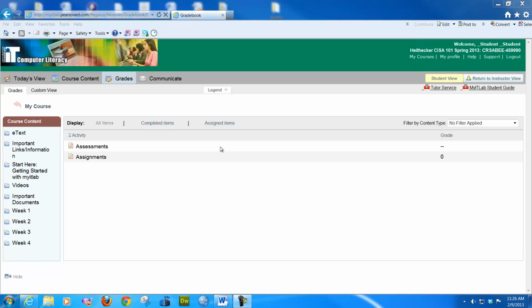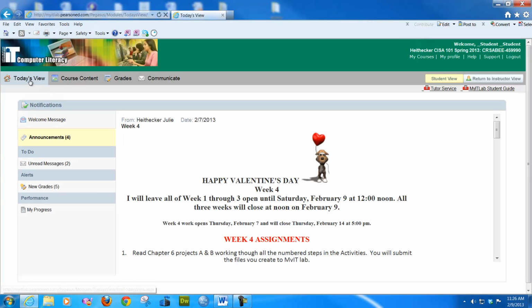But we're doing this. So it is the beginning of week 4, and weeks 1 through 3 close today at noon. That's half an hour. So I've left them open longer than I normally do. But make sure you get in and do this work. Now, if you're new to this, you go to today's view and you see everything you need to do.